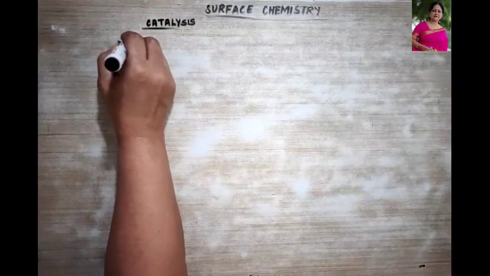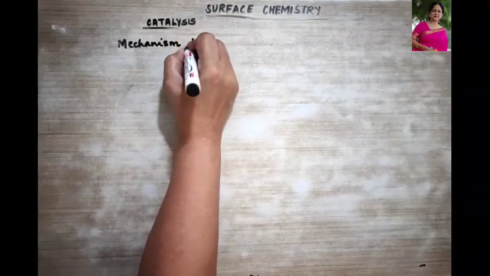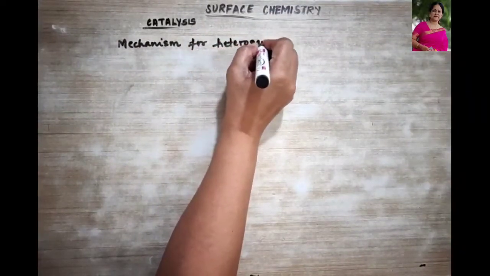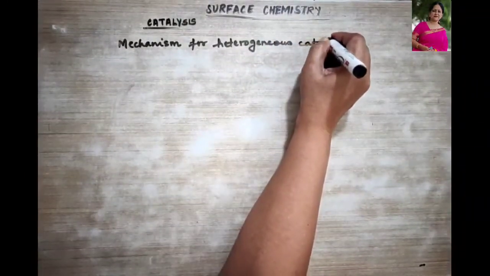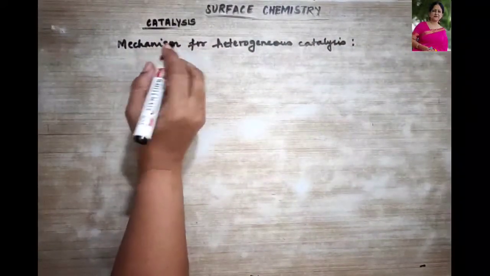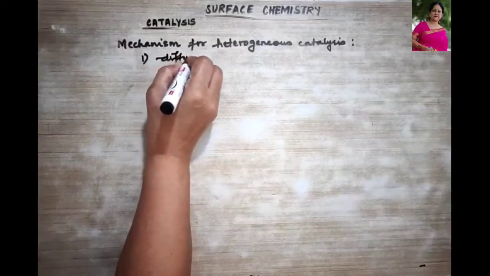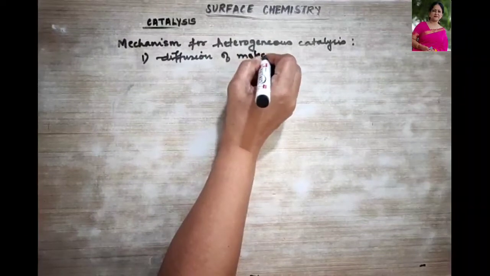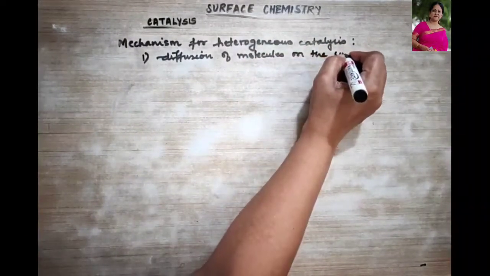Okay, so the mechanism for heterogeneous catalysis. So what are the 5 steps of it? The first is diffusion of the molecules on the surface.